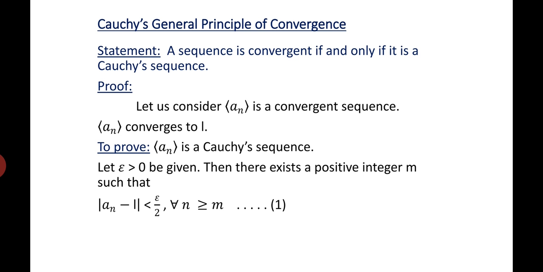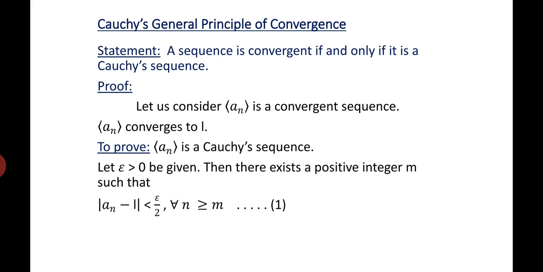Let's study Cauchy's general principle of convergence. A sequence is convergent if and only if it is a Cauchy sequence. Proof. Let us consider a_n to be a convergent sequence. That is, a_n converges to a limit value L. We have to prove that this sequence a_n is a Cauchy sequence.